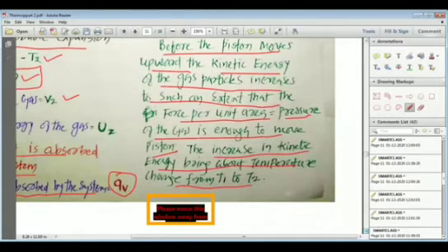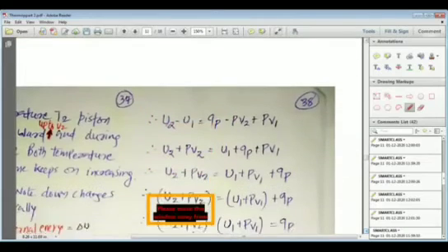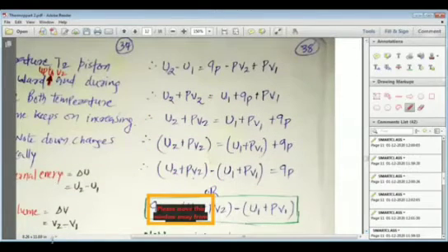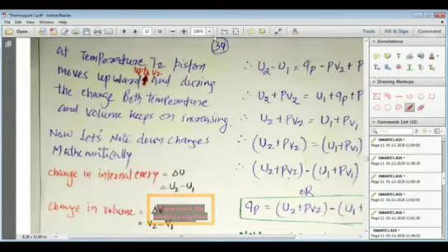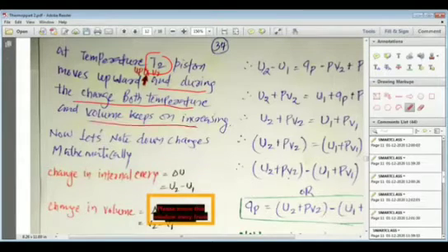So my dear students, we are very clear about this: as the heat Q is absorbed, the two functions take place. Temperature increases from T1 to T2 and the volume increases from V1 to V2. At temperature T2, my dear students, the piston moves upward, up to V2 volume, and during the change, both the temperature and volume keep on increasing.